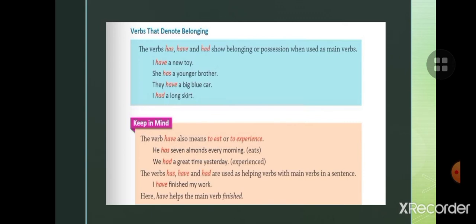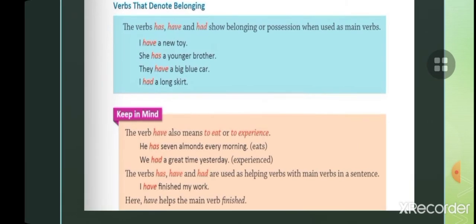We had a great time yesterday. It means experienced. We had a great time yesterday. So there are two meanings, eat or experience. The verbs has, have, had are used as helping verbs with a main verb in a sentence. I have finished my work. Here it's a helping verb. The have helps the main verb finished.